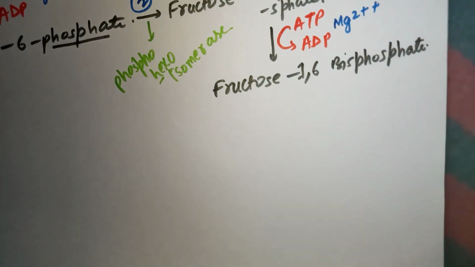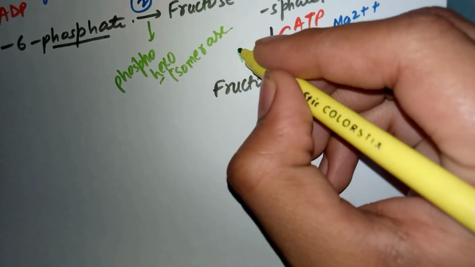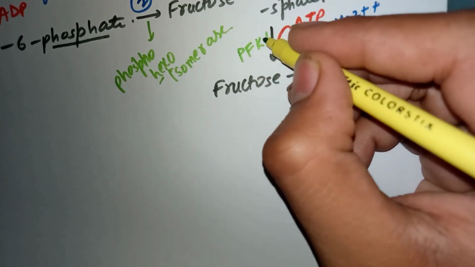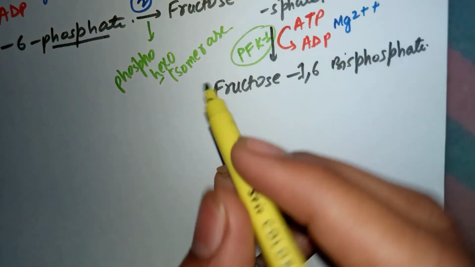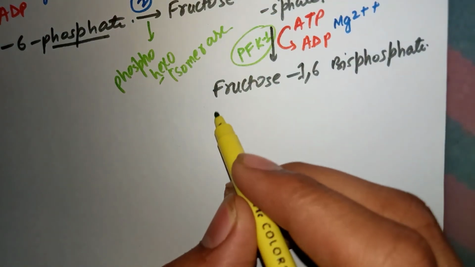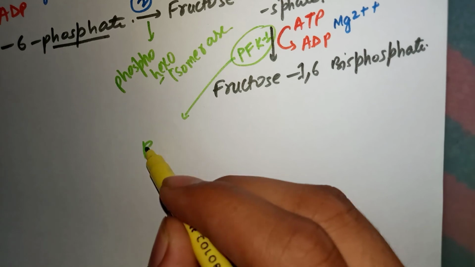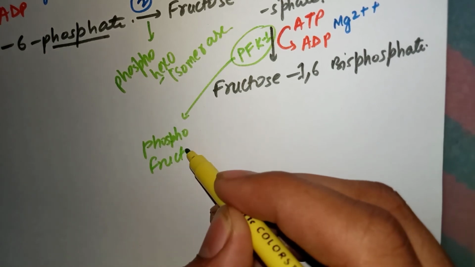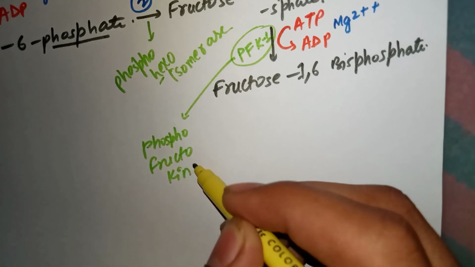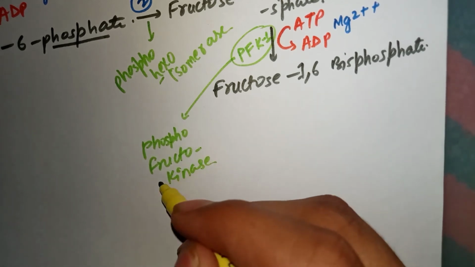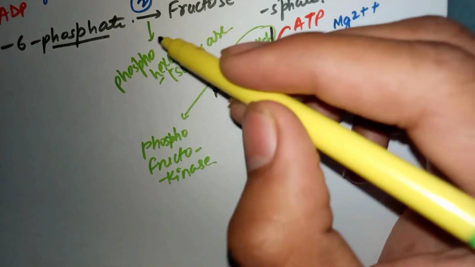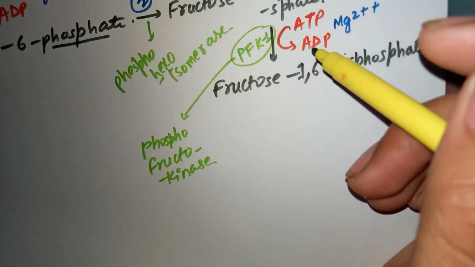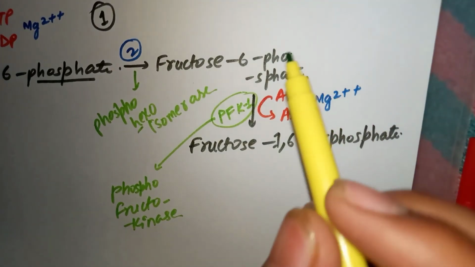Okay. So this is done by phosphofructokinase 1. Phosphofructokinase 1. This is the name of the enzyme. What is PFK? PFK means phosphofructokinase. All right. Like there is hexoisomerase, this is phosphofructokinase. And now how is the name derived? This is derived like this.